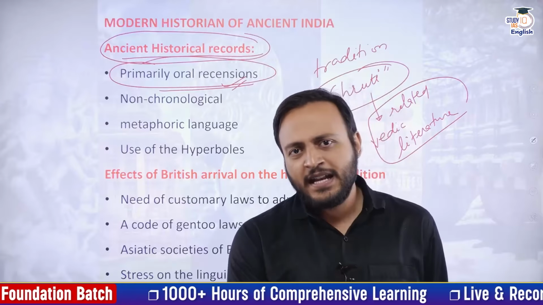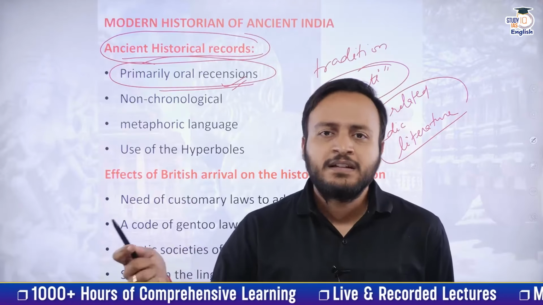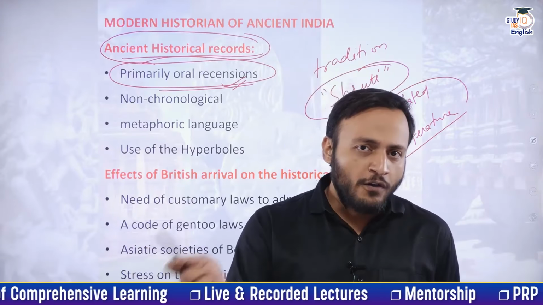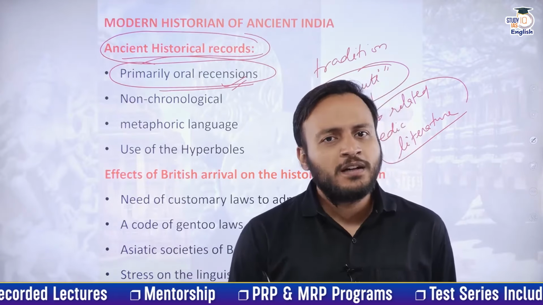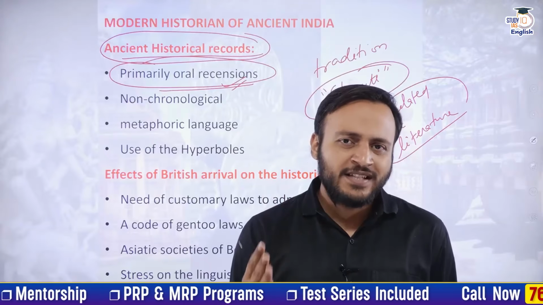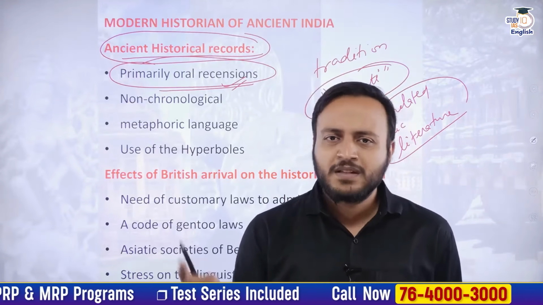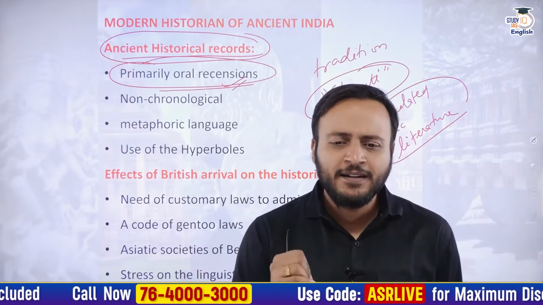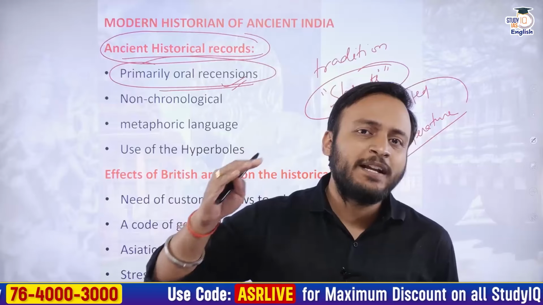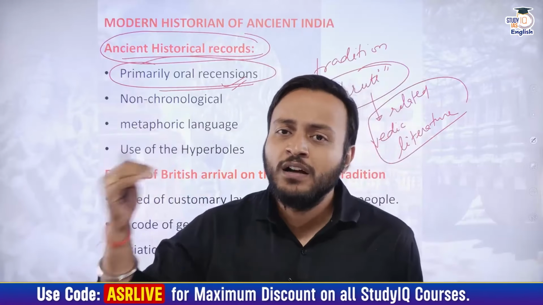There are different names and different categories of the Vedic literature. Primarily, we know about the 4 different Vedas which exist: Rig Veda, Sam Veda, Yajur Veda and Atharva Veda. These have been transmitted from generation to generation through the oral recensions.